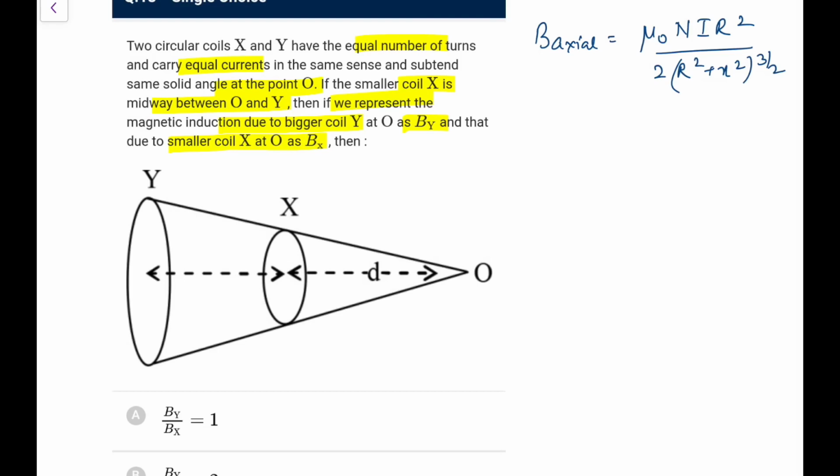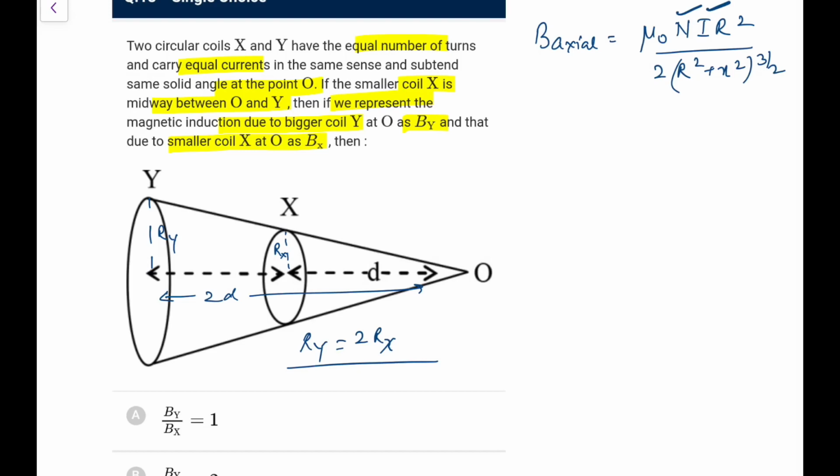I can write it like this. So both have same number of turns, both have same current. Now because this angle is same, the symmetry says if this is a radius rx and now this is a radius ry. So because this distance is now 2d, what I can make it out, ry will also be equal to 2rx from the symmetry of that angle thing.